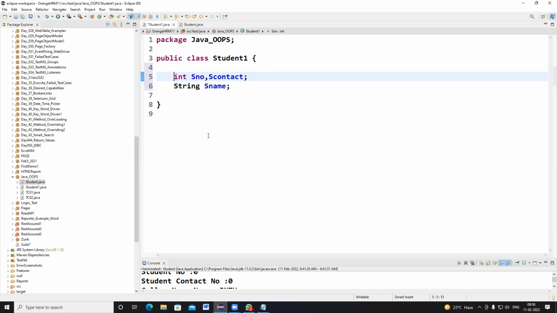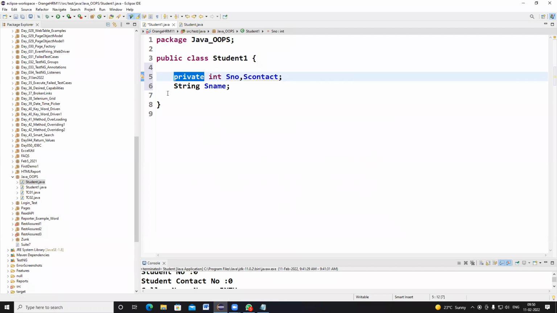Suppose Student S1 is equal to new Student, you created one object. Student S2 is equal to new Student, and you created the S2 object. But how to assign the values for a particular object? The default values are applied, so that is one way of assigning values for a specified object. Now we are going to discuss how to assign the values. So I'm declaring these variables as private.